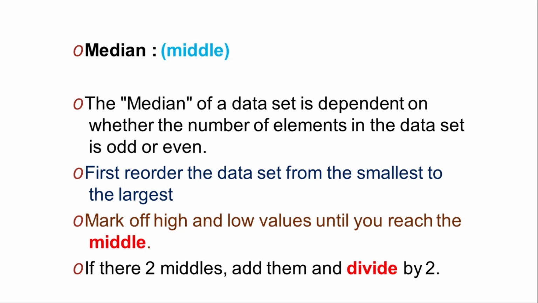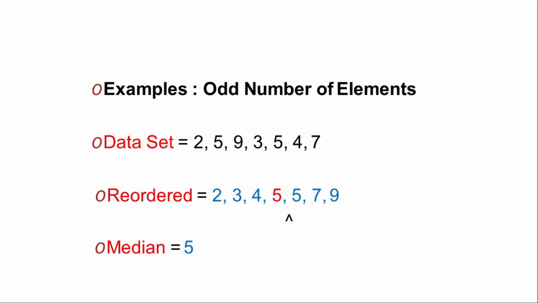So you have to write the data set in ascending order. Mark off high and low values until you reach the middle. If there are two middles, then add them and divide by 2. So how do you have to do it?